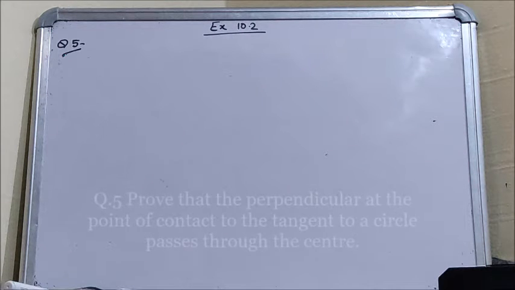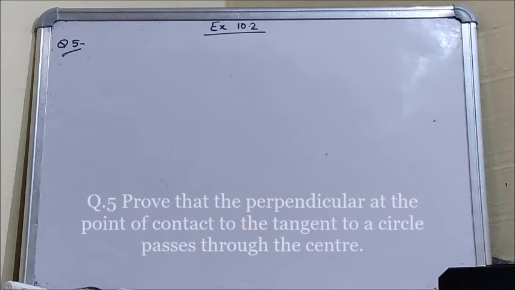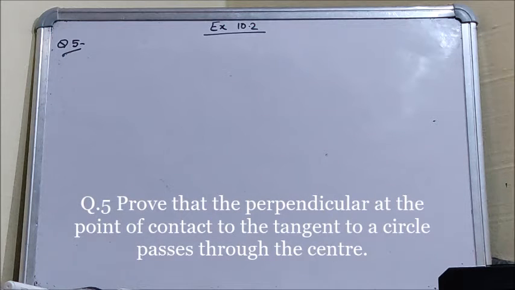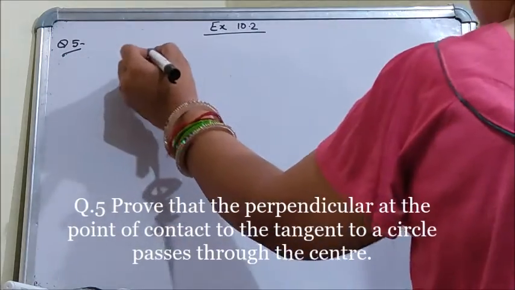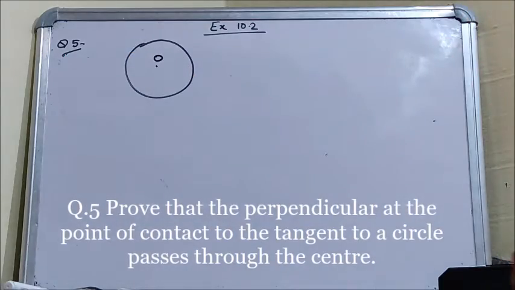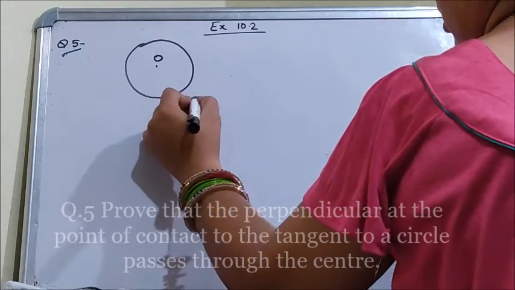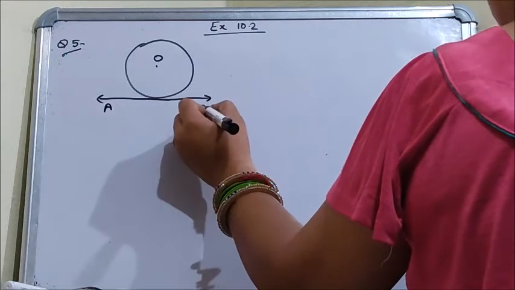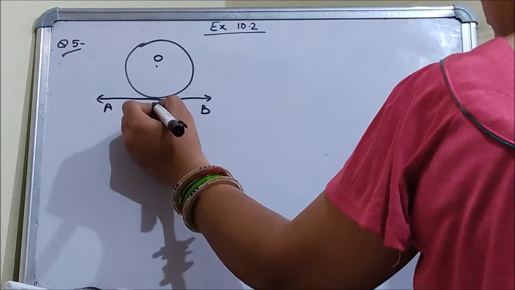Okay, so question number 5 is: prove that the perpendicular at the point of contact to the tangent to a circle passes through the center. So, in this question, let us consider a circle with center O. And then we have to draw a tangent, so let AB be the tangent which touches the circle at P.